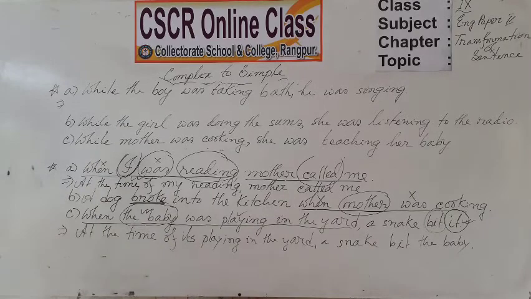Now, dear students, these sentences have the conjunction while. Yes, if your sentence has the conjunction while, how can you transform it into a simple one?